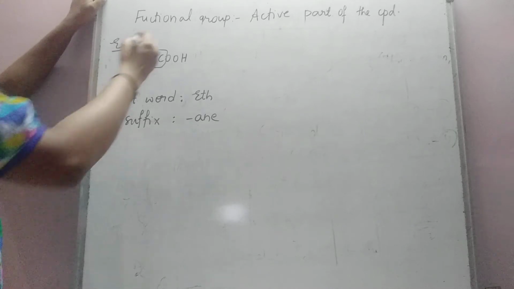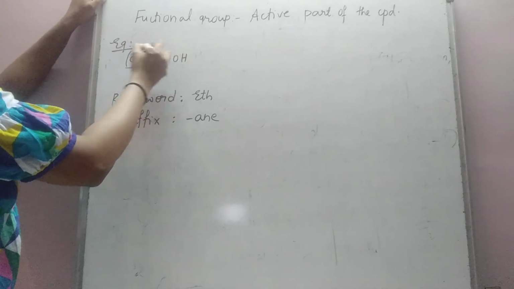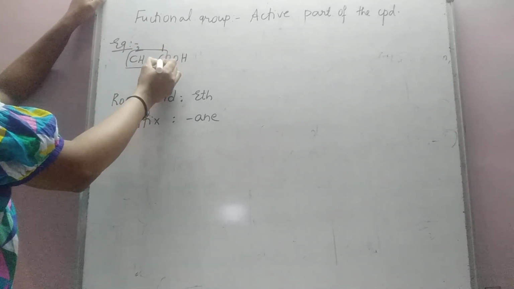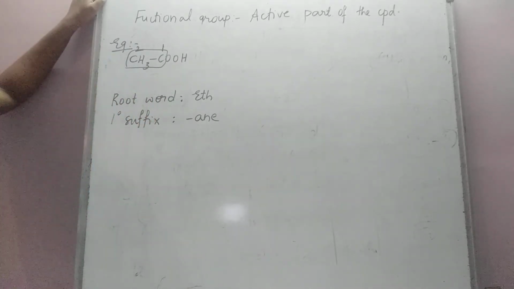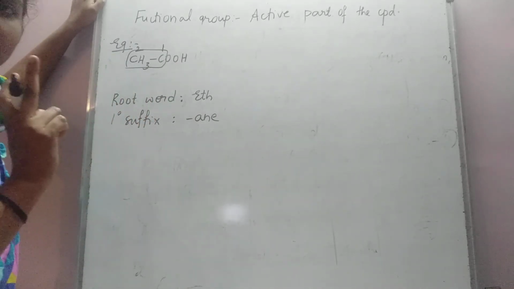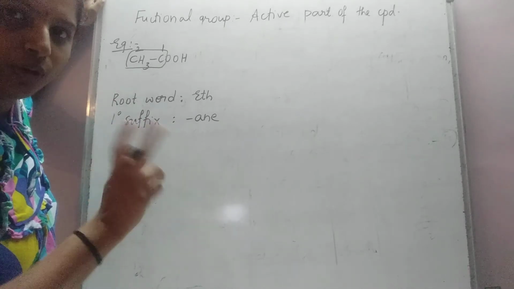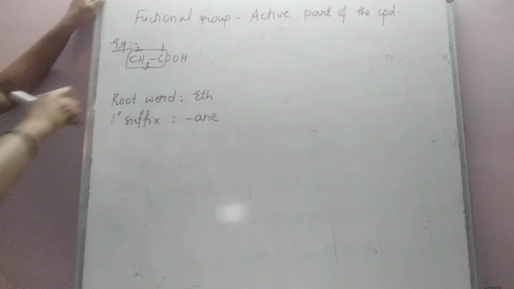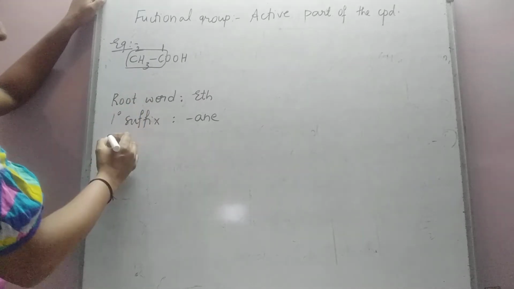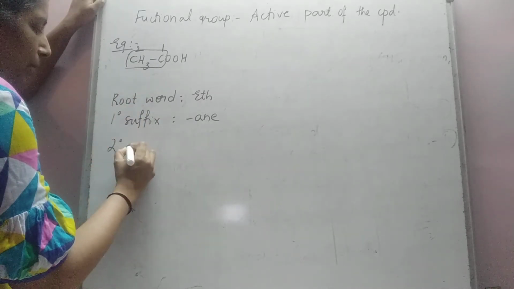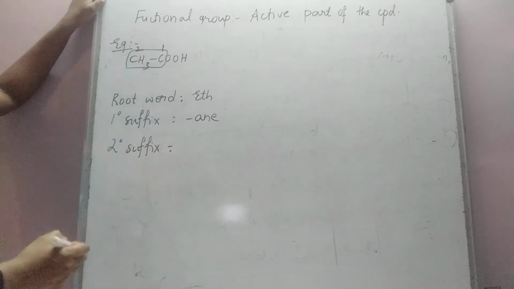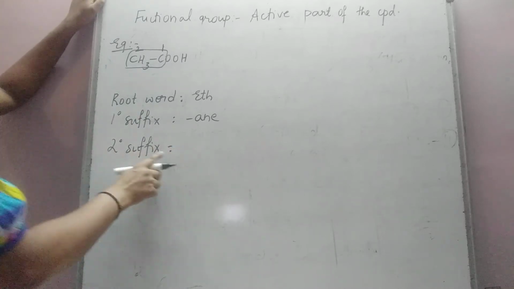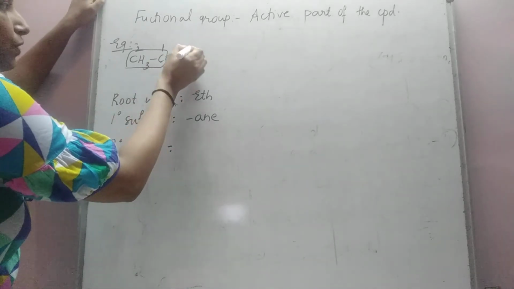Now if you wish to number this parent chain, it will start from the functional group. It will always start from the active group. Active group as in it can be any one of these functional groups, and also it can be a double bond or triple bond. Okay. So 1 and 2. Let me write the name of the secondary suffix which we had never written till now. The secondary suffix is the name given to this functional group.